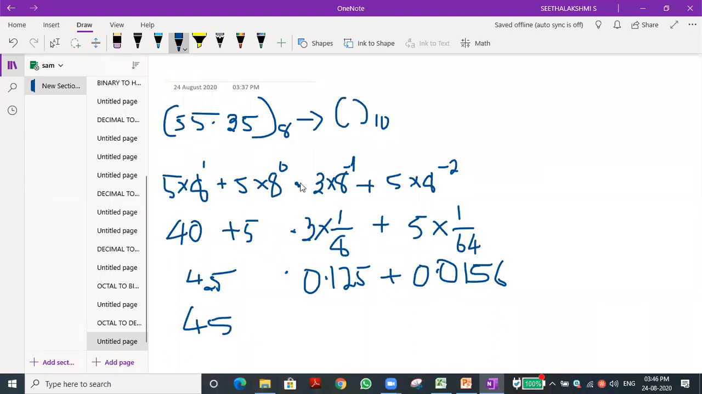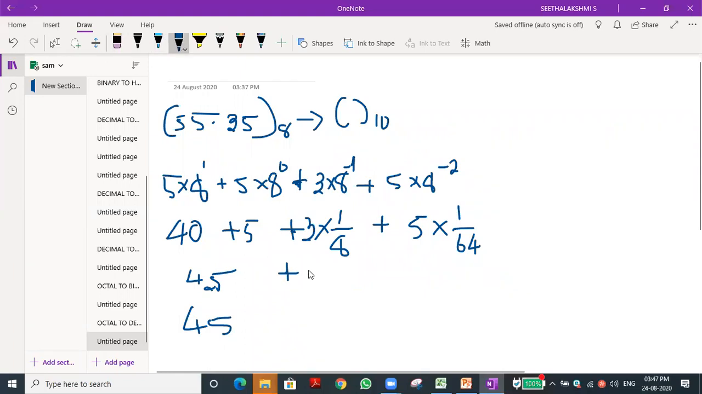I mean, you didn't consider 3 and 5. What 3 and 5? 3 into 1 by 8. Of course. Yes. Oh, thank God you reminded me. I forgot it. Very good. Let's multiply it. Okay, you are writing in the note now 1.125, 0.156. Okay, I will erase it. Very good.